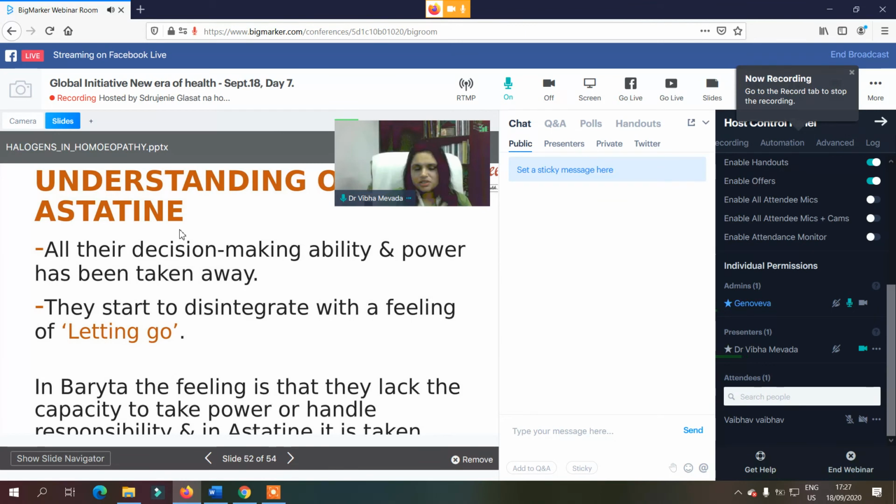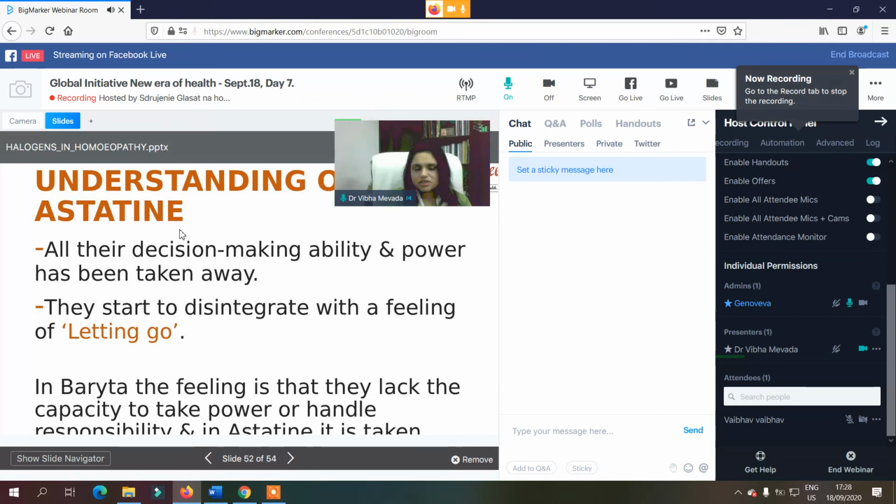This is the heaviest element among remedies. All their decision-making ability and power has been taken away. They are unable to take any decision. The power to take a decision is not there.